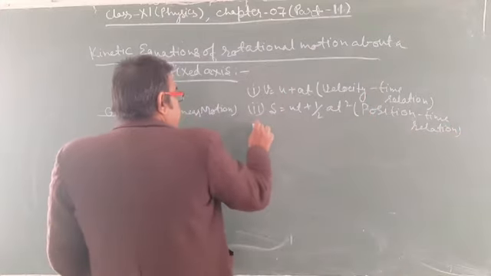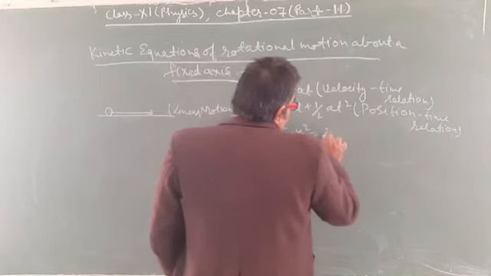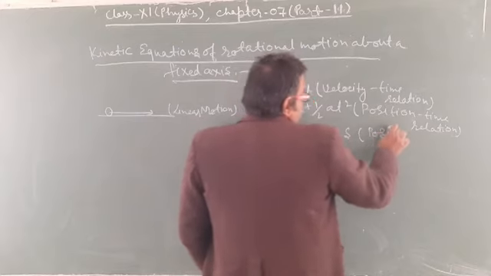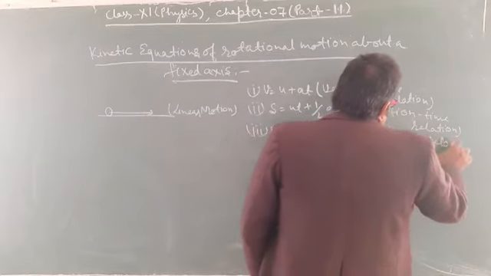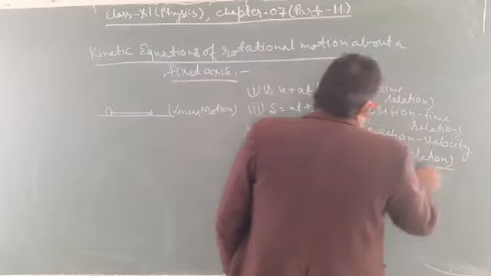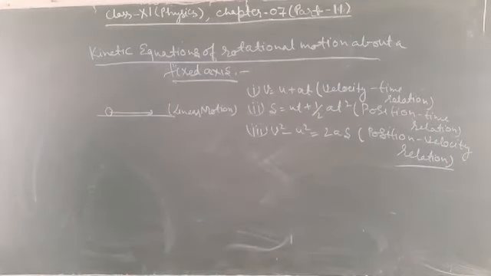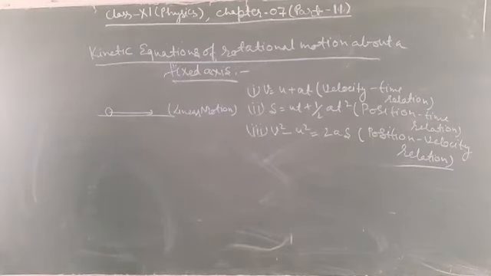And third, V square minus U square is equal to 2AS, position velocity relation. These are the equations of motion for a body moving along a straight line.